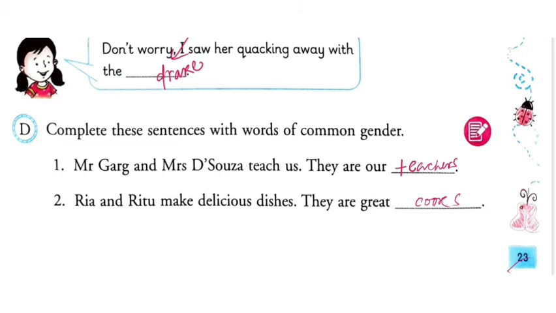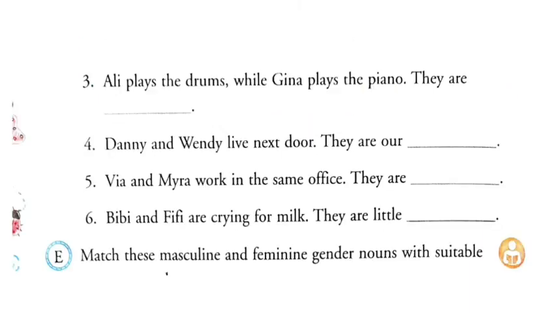We are moving to 24. Ali plays the drum while Gina plays the piano. They are two options we can use here. One we can use artist, another one we can use musician. Musicians. You can also use artist. Danny and Wendy live next door. They are our neighbors.